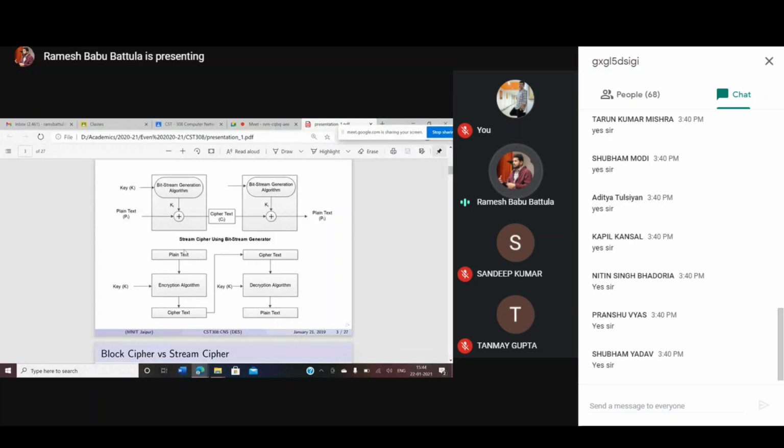In the block cipher, you have a plain text, an encryption algorithm, and a ciphertext. What is the encryption algorithm we used in stream ciphers? Only the XOR function. Not like that here. Here we use permutations and substitutions to perform the encryption algorithm. A key is required, and the ciphertext is provided as input to the decryption algorithm. With the help of the key, we are able to generate the plain text back.